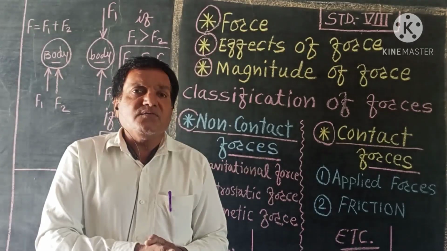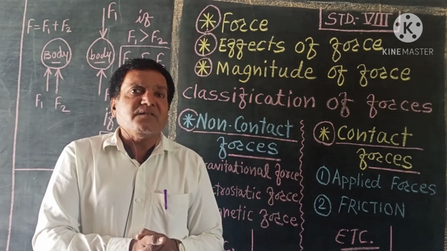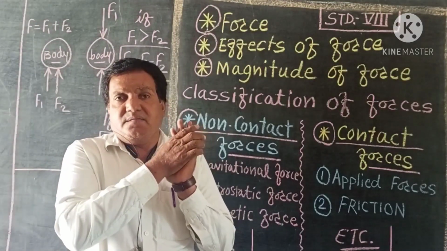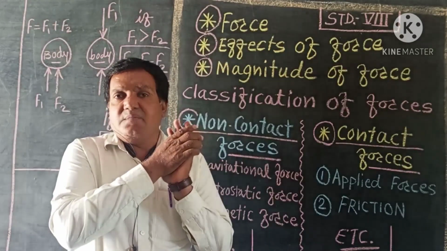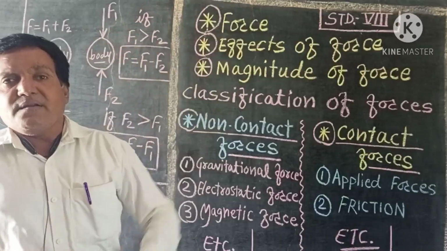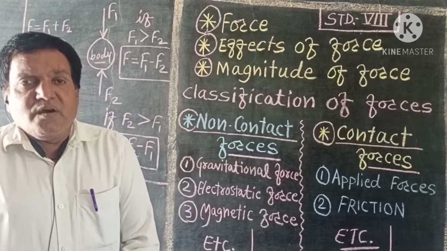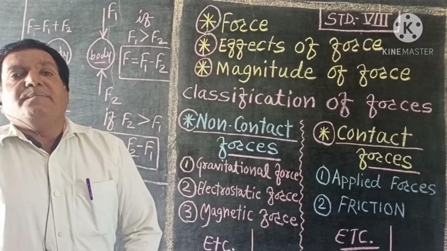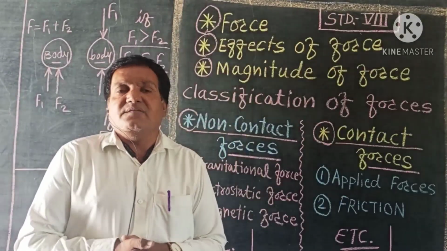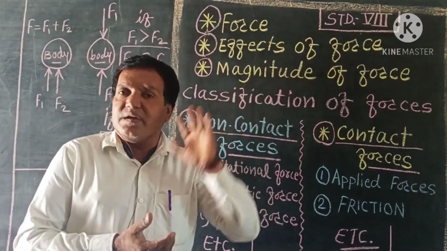So that ball was coming towards the batsman, and because of the force applied by the bat, that ball is going in the opposite direction, the same direction from where it has come, towards the long area.